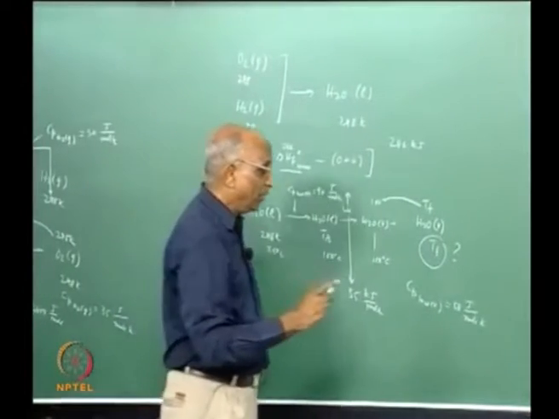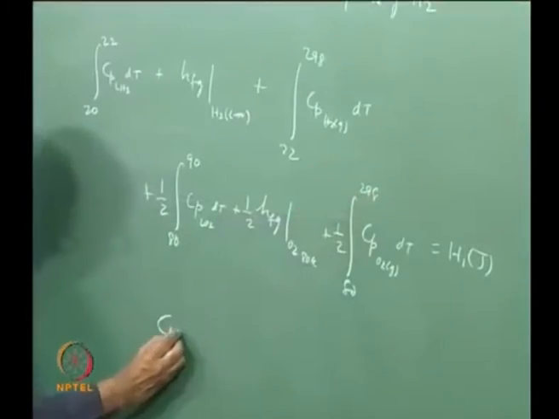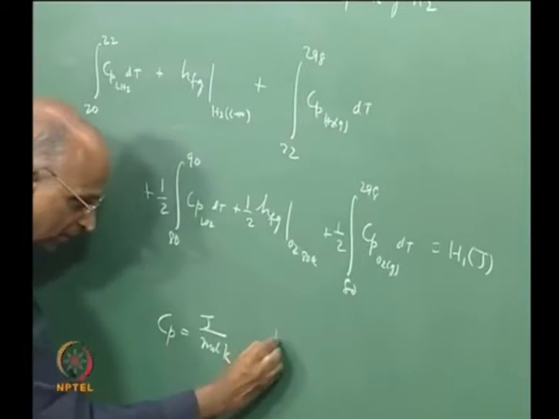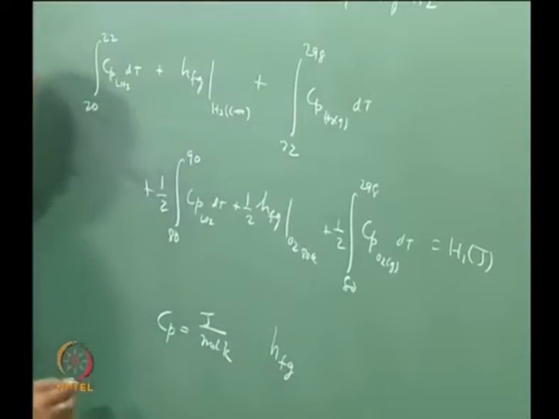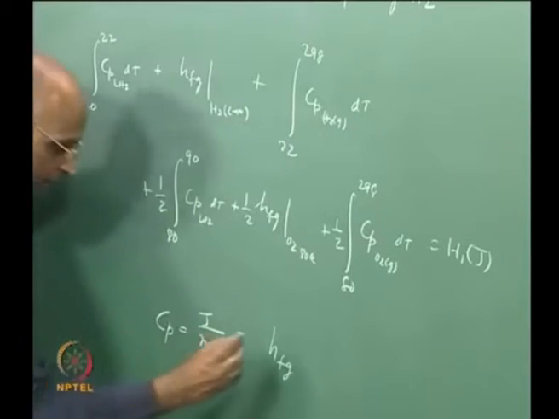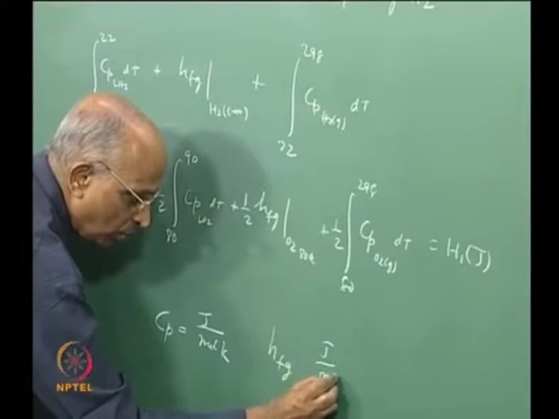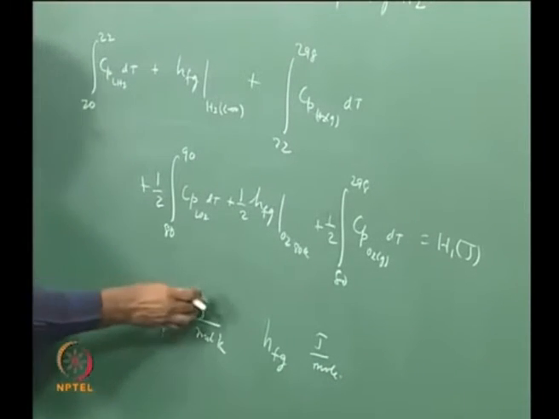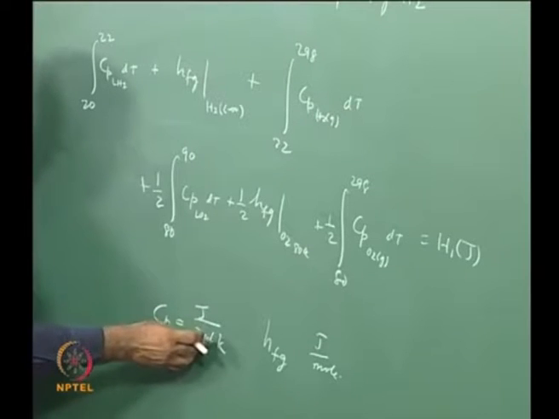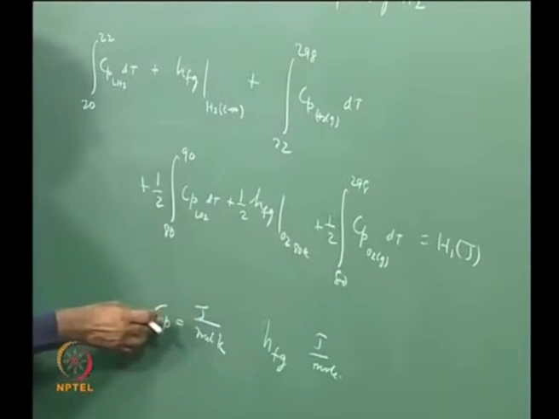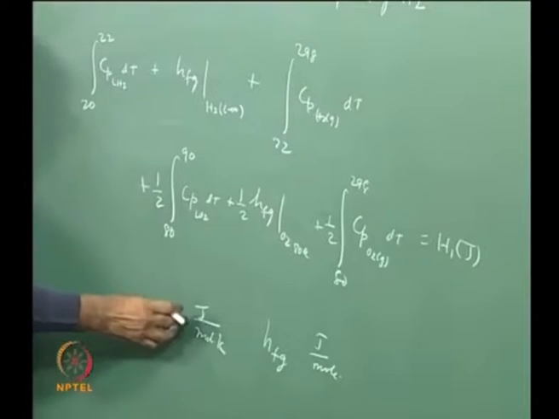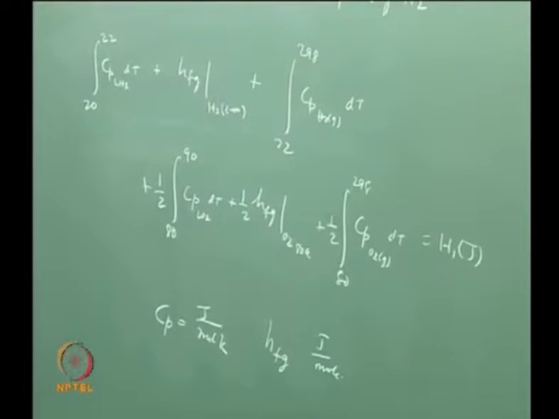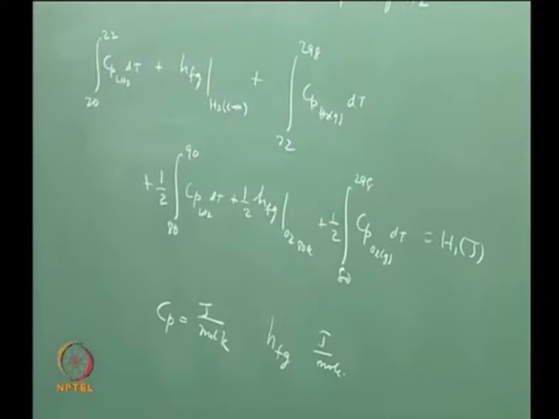Because mind you, we defined Cp in terms of joule per mole Kelvin. We defined the vaporization process as joule per mole. If you are going to use the standard way of looking at joule per gram Kelvin or joule per kilogram Kelvin, better to convert the mole into gram, or mole to mass, and then use this relation. But I always find working with moles to be much simpler.